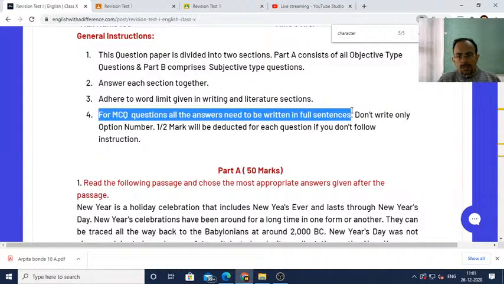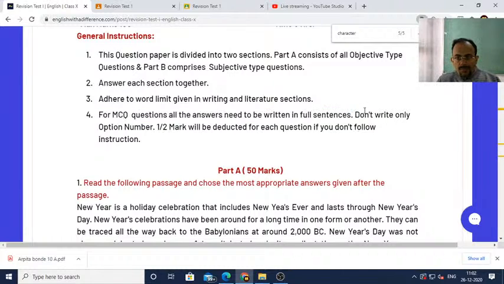There is not an issue here, but you have not mentioned the option number. For example, if the answer is question number 10a, and the third option is correct, you should write 10a third, but you have not written third. You just wrote 10a and then the answer. For this also half mark will be deducted in the board examination. Understood? So do not leave out the option numbers, neither the full sentence nor the number. You do not leave out anything, otherwise half mark will be deducted.